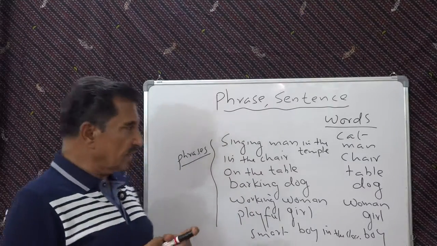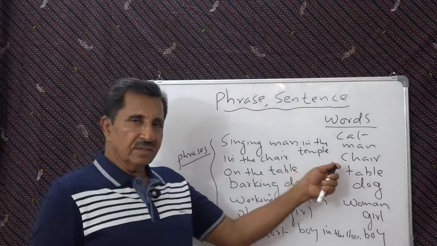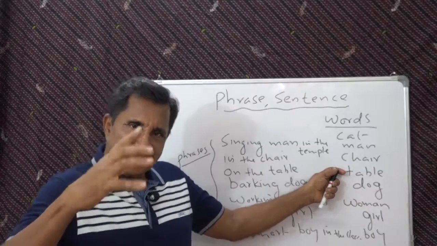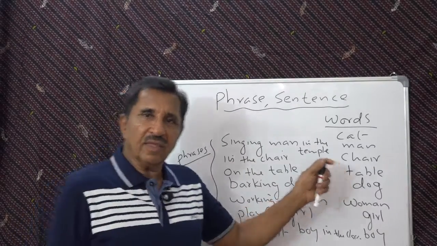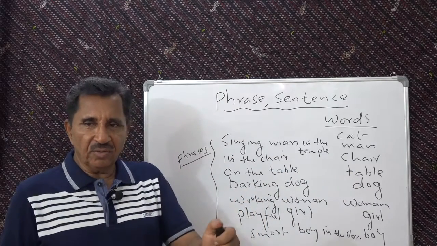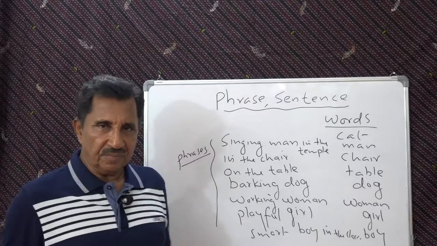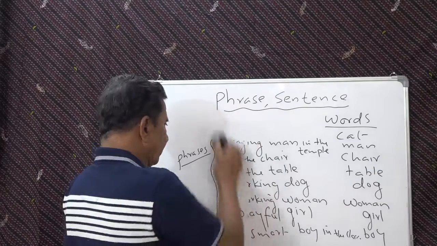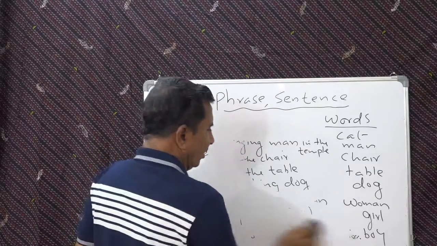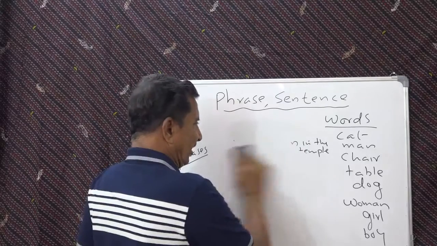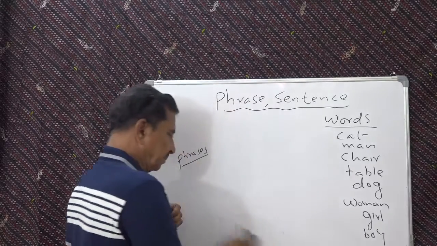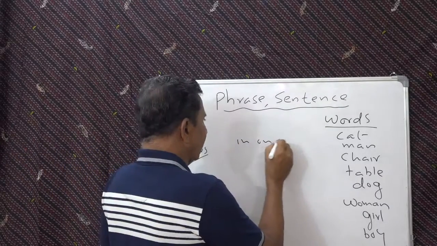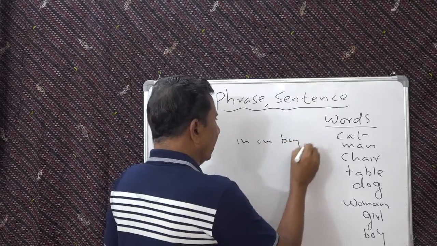Understand? So you can say, next to the word, which is single, the next larger unit you can call a phrase. Because there you are putting some words together and it has sense. But suppose you put together some words and it has no sense, you cannot call it a phrase. For example, if you put words like this: in, on, boy, girl.